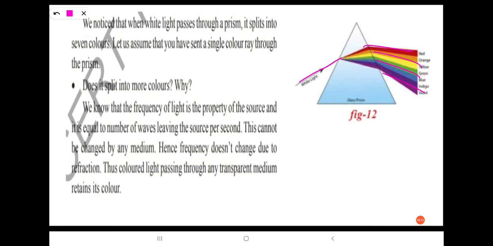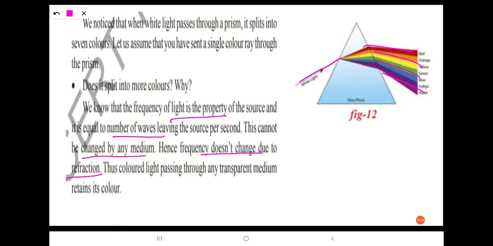Right? So let us assume that you have sent a single color ray through the prism. Does it split into more colors? Why? Here we know that the frequency of light is a property of the source and it is equal to the number of waves leaving the source per second. Right? So this cannot be changed by any medium. Hence frequency doesn't change due to refraction.